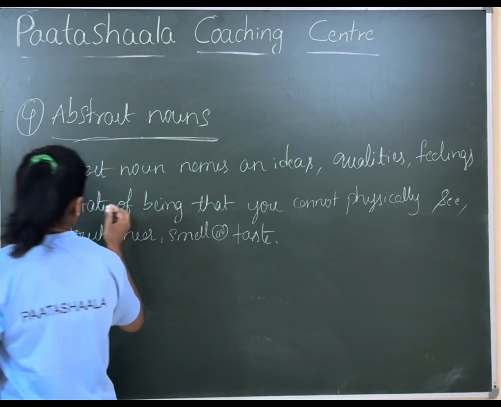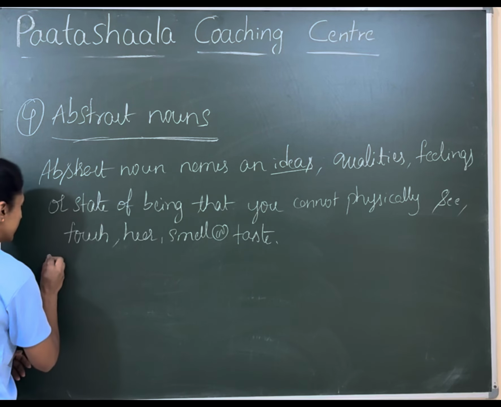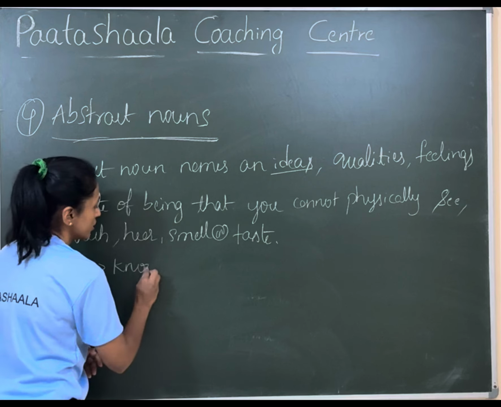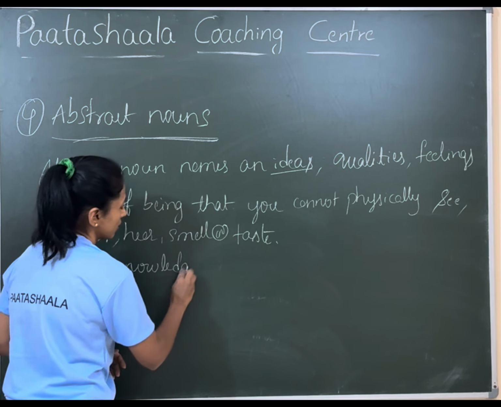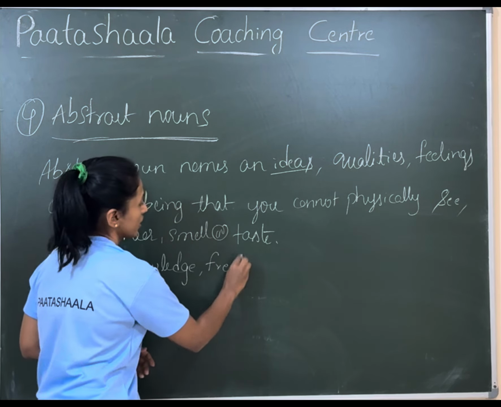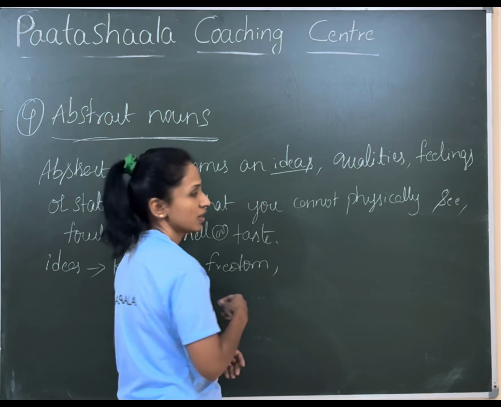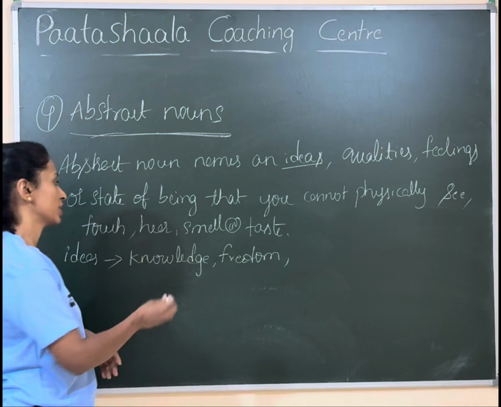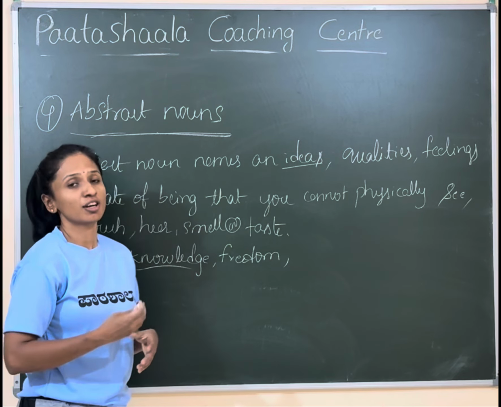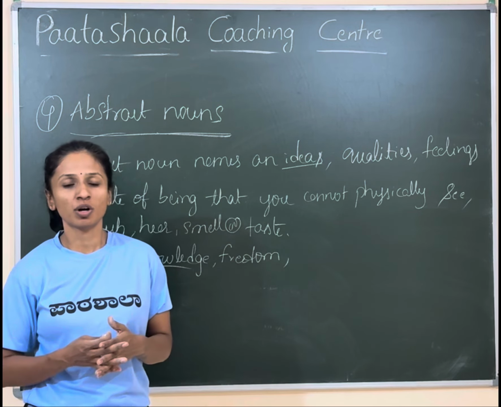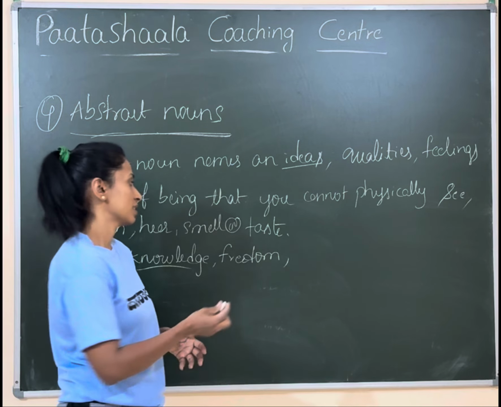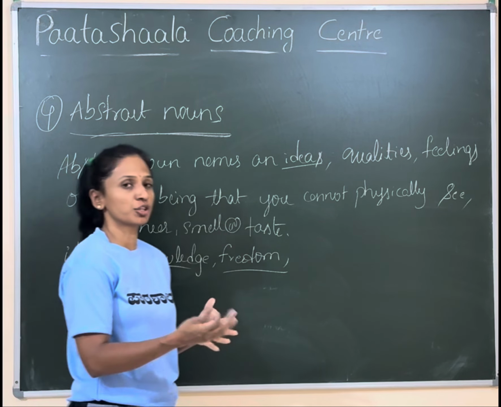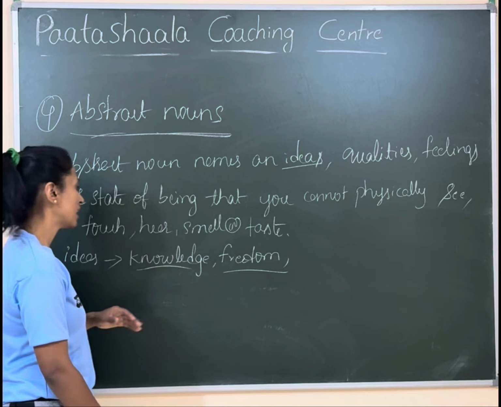For example, I have mentioned ideas. What are ideas? Ideas can be knowledge. Ideas can be freedom, justice, truth. The idea of understanding all the facts and information is knowledge. The idea of being able to do whatever we want without being controlled is called freedom. The idea of getting justice for the truth is called justice. So these are the ideas.